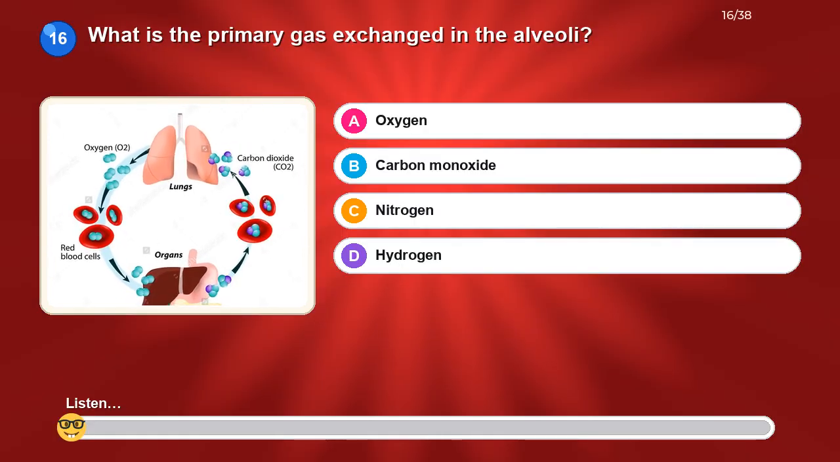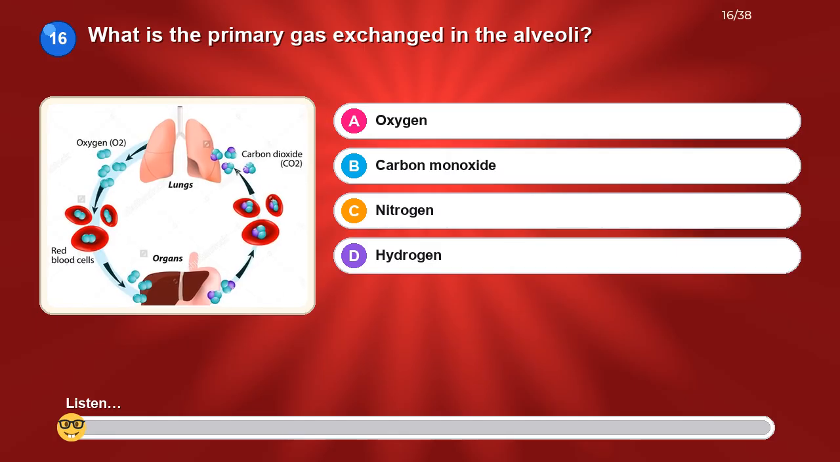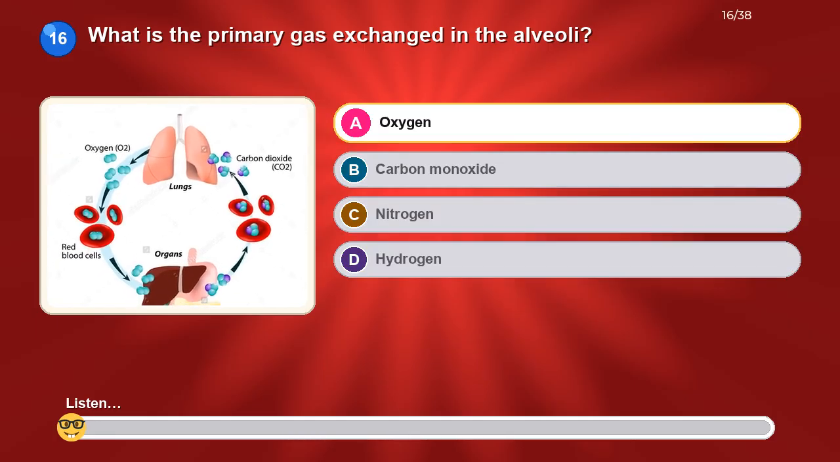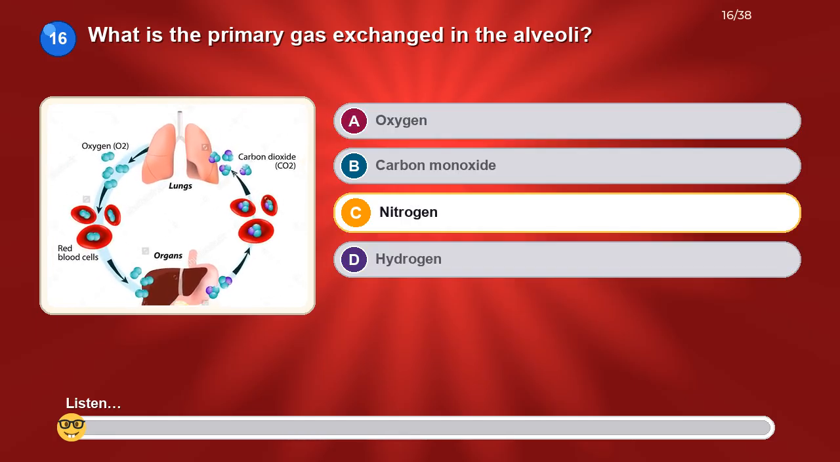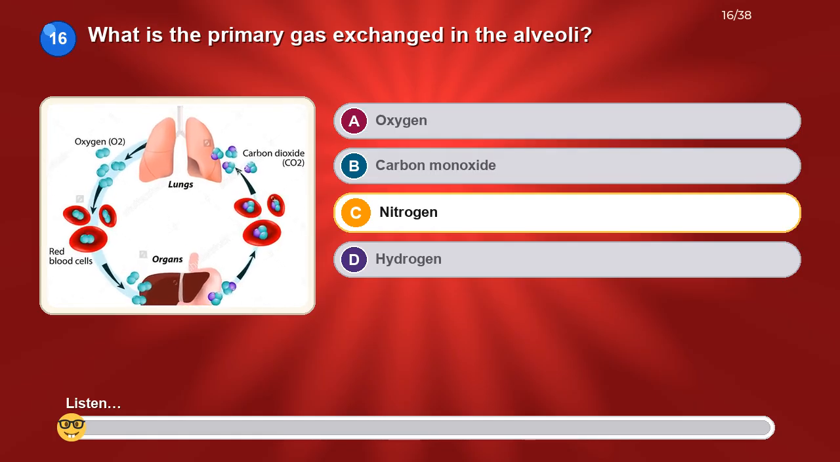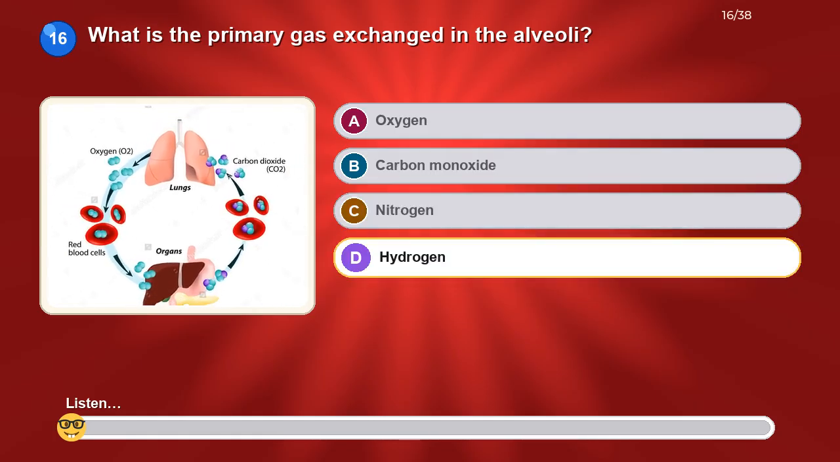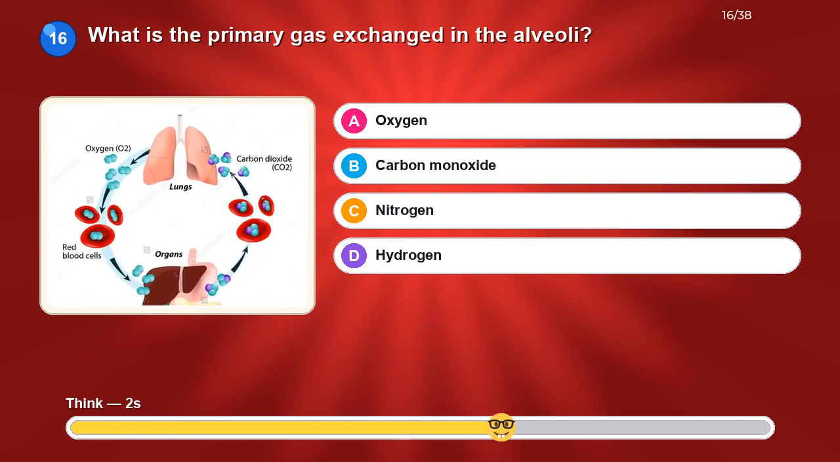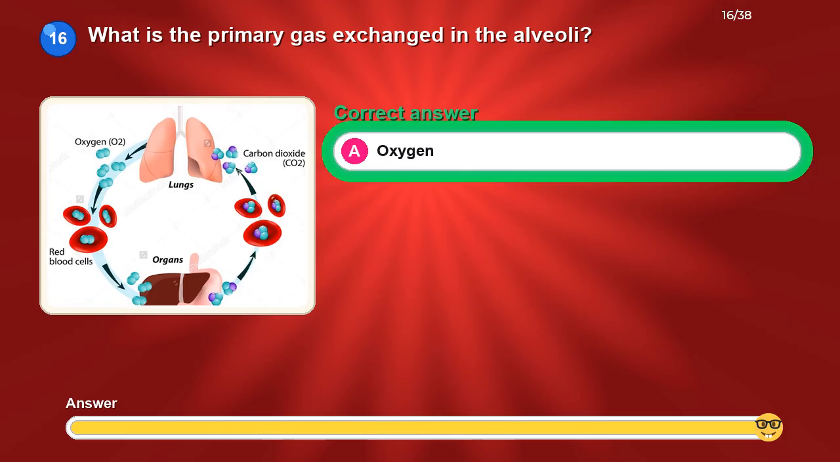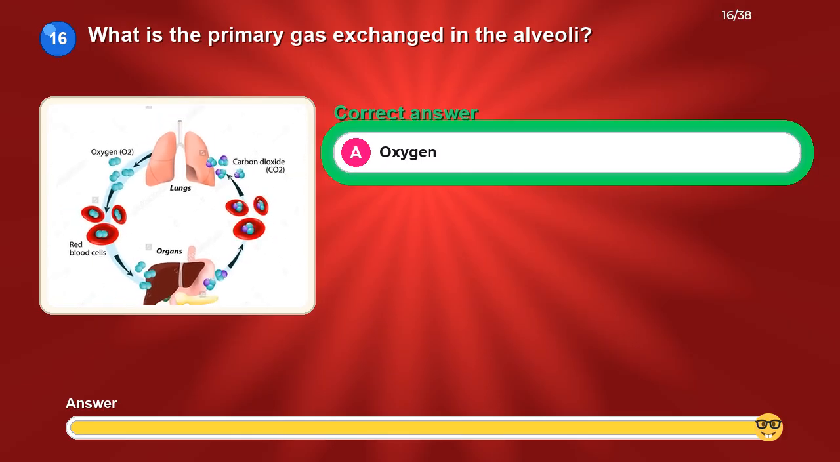What is the primary gas exchanged in the alveoli? Option A. Oxygen. Option B. Carbon monoxide. Option C. Nitrogen. Option D. Hydrogen. The correct answer is oxygen.